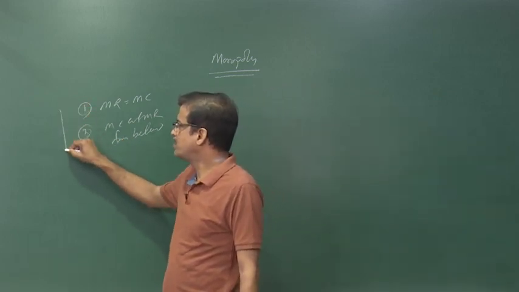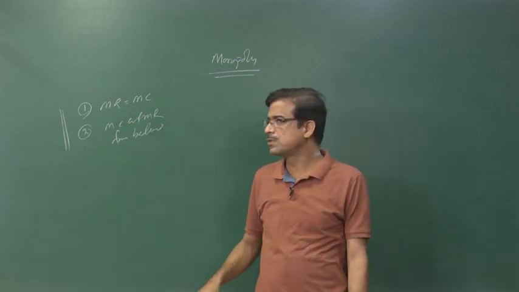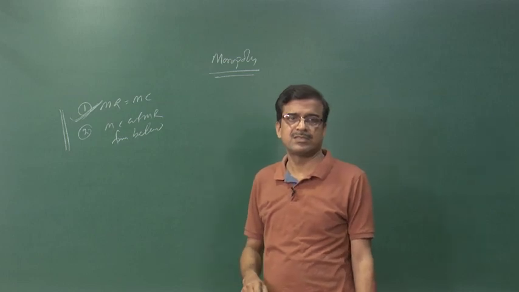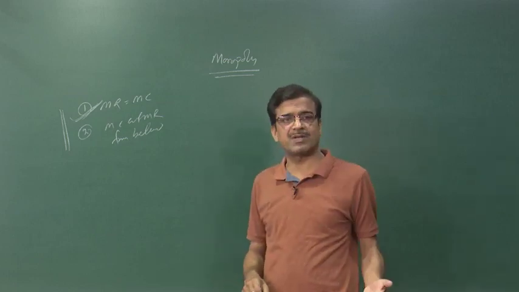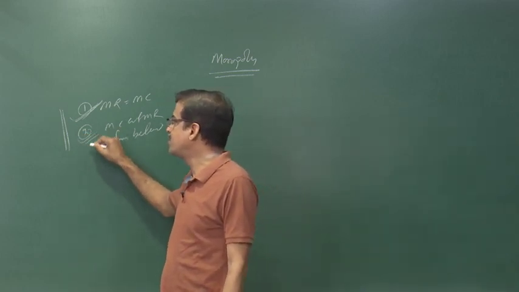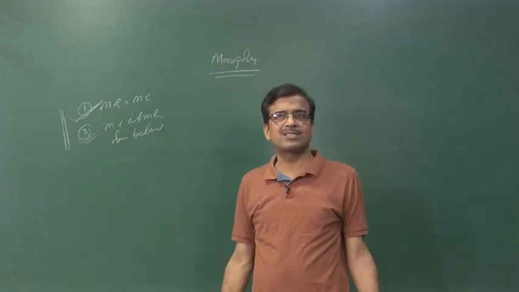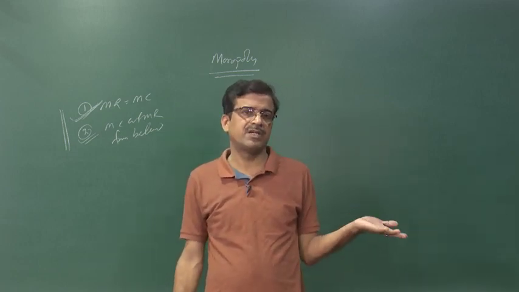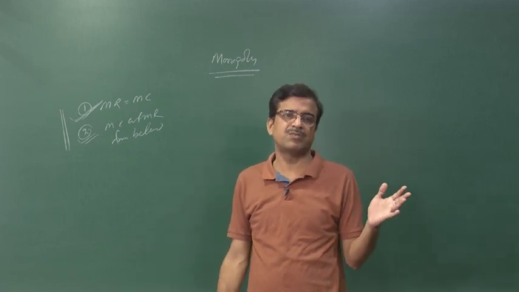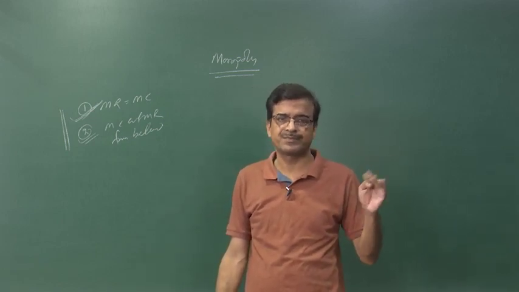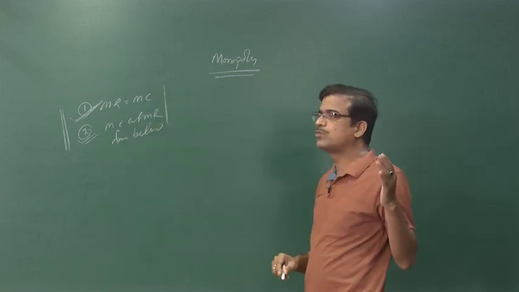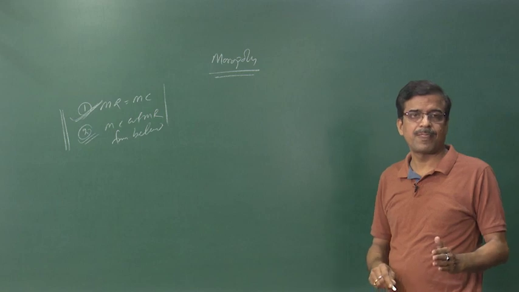But out of these two marginal conditions, the first one is called the essential condition. It means you must satisfy the first one, it is the essential condition. But the second one is a desirable condition. Desirable in the sense it may be satisfied, may not be satisfied, right. The second condition may or may not be satisfied, that is not an important factor. But the first condition must be satisfied at any cost in order to obtain equilibrium.